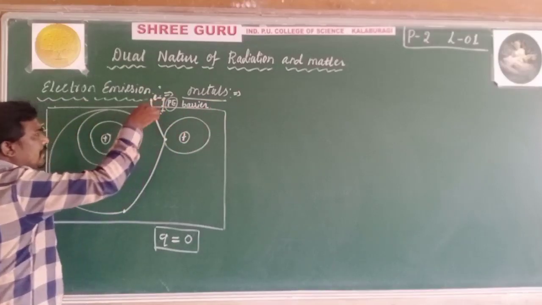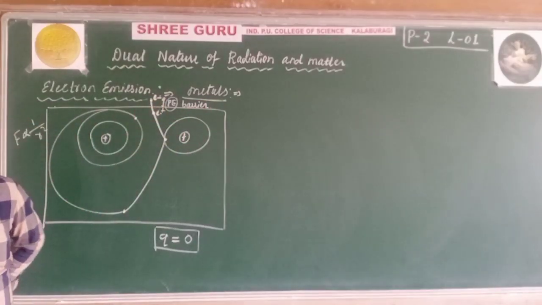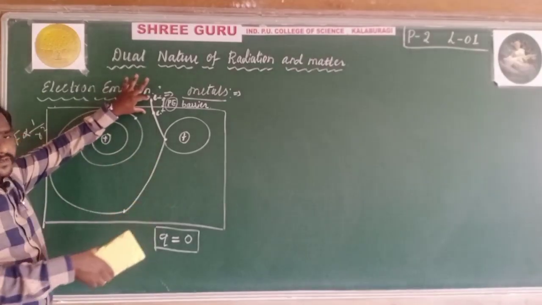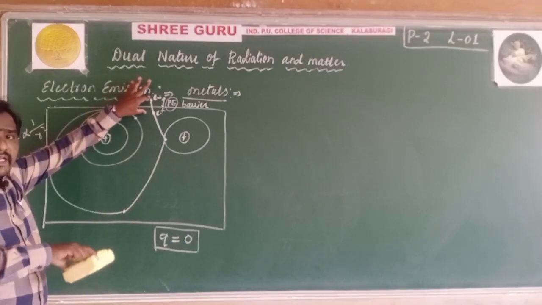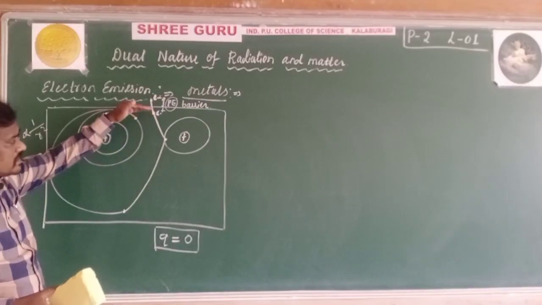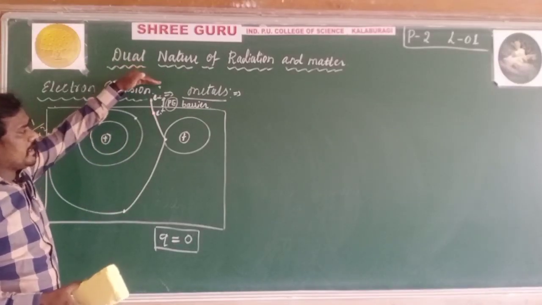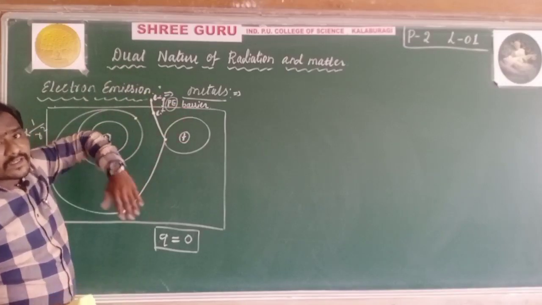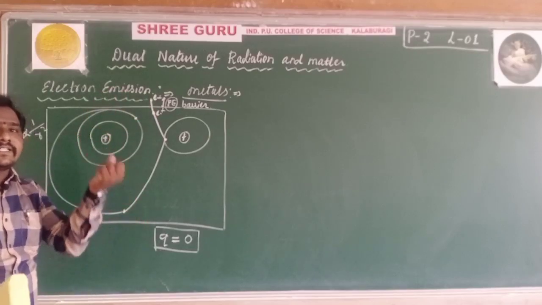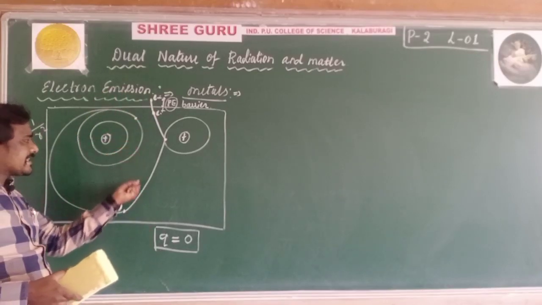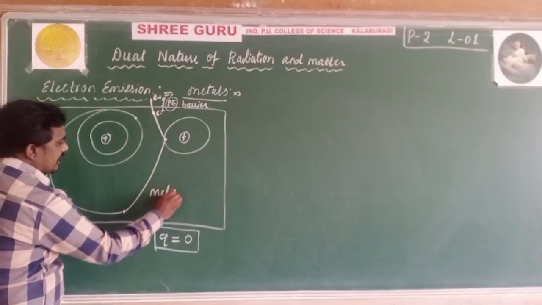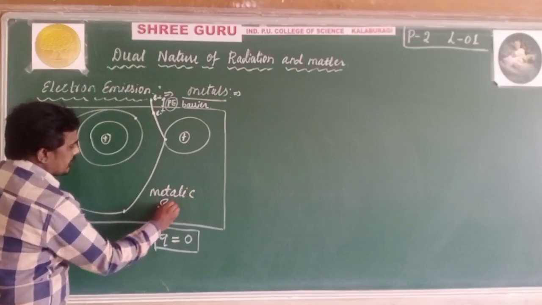If the electron crosses this potential barrier, the electrons come out from the surface, which means the electron has gained sufficient energy to escape from the metallic surface.